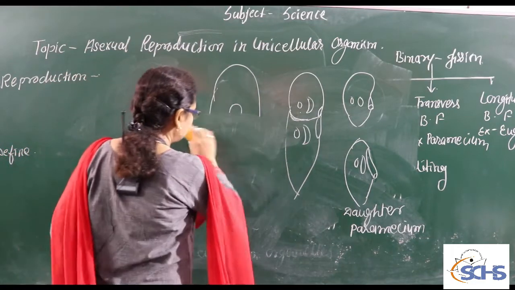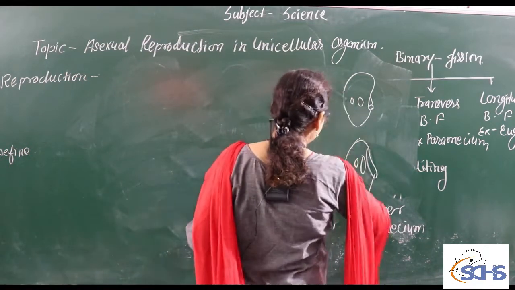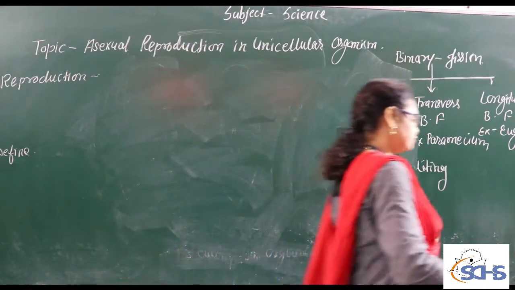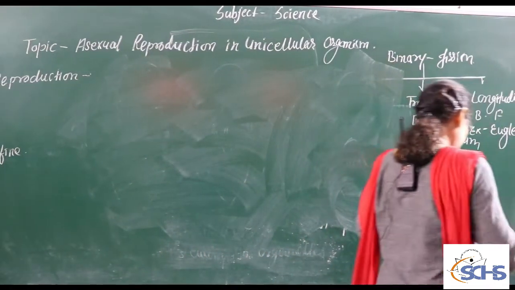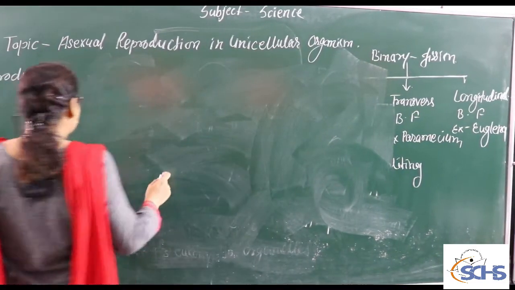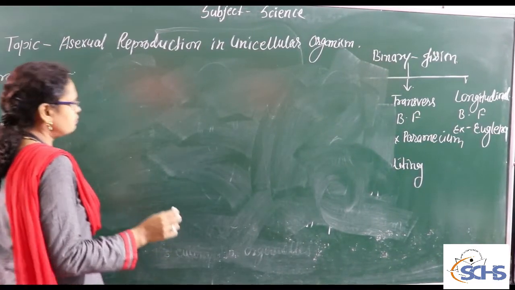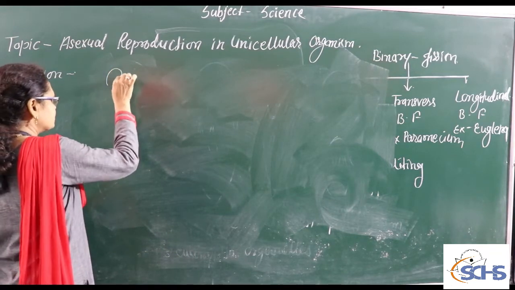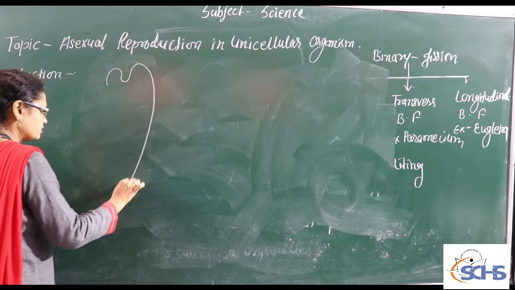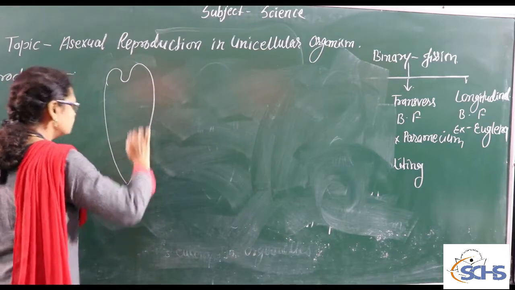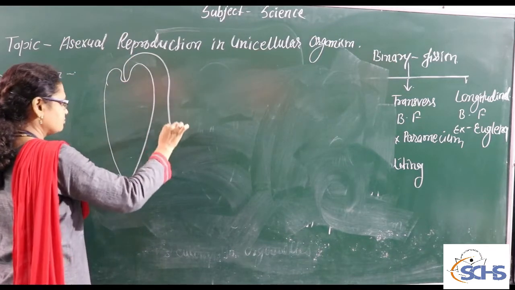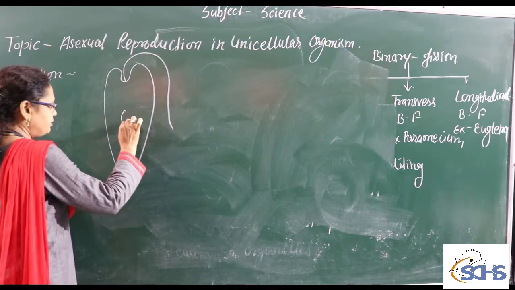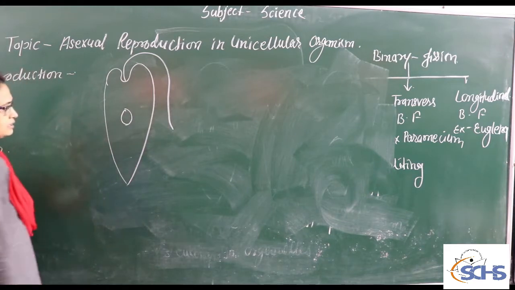Okay, now the third step we are taking. What is the third type of binary fission? Longitudinal binary fission. The word explains longitudinal division. So what is the example? Euglena. Just as we can see the structure of a euglena, in this structure we can see the flagella. How many flagella are here? Only a single one. And in between we can see the nucleus.